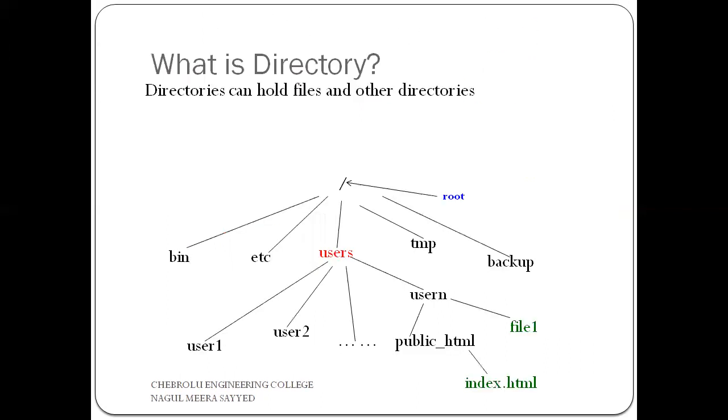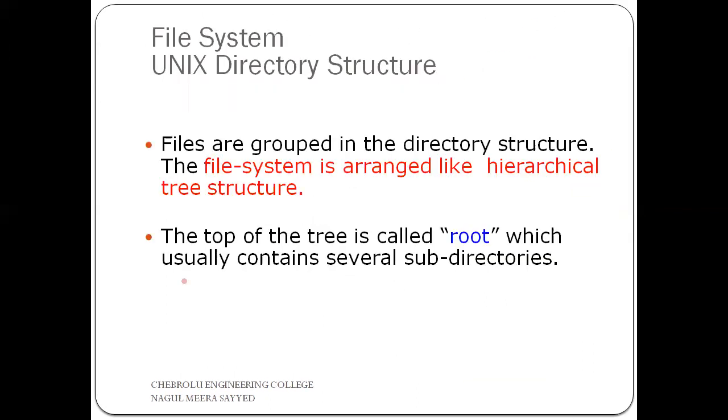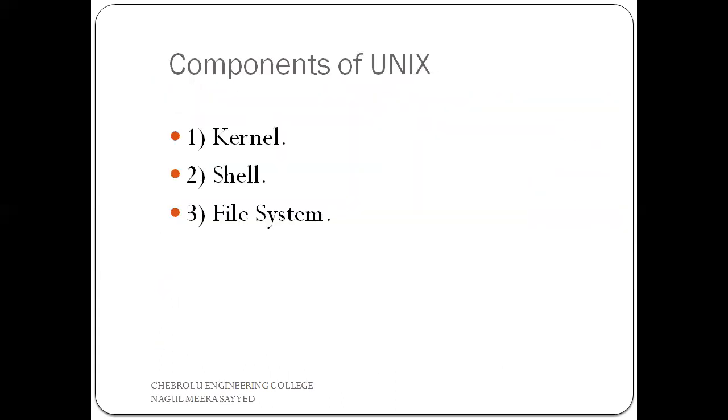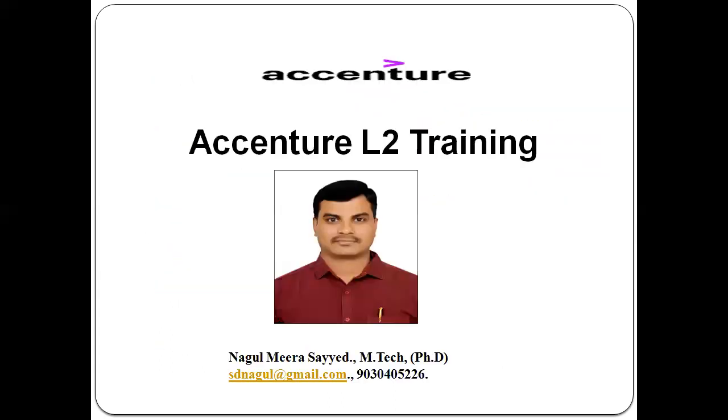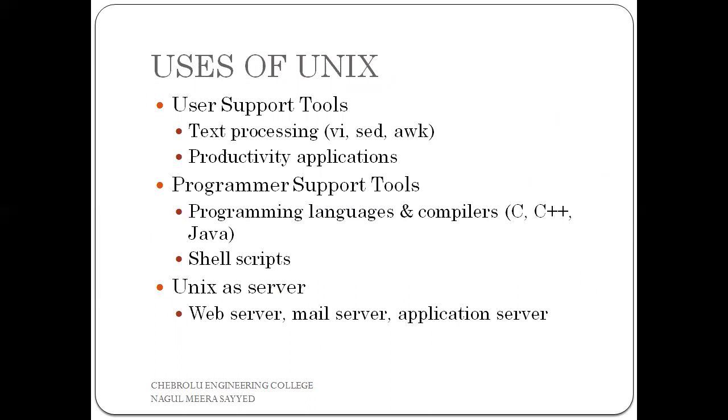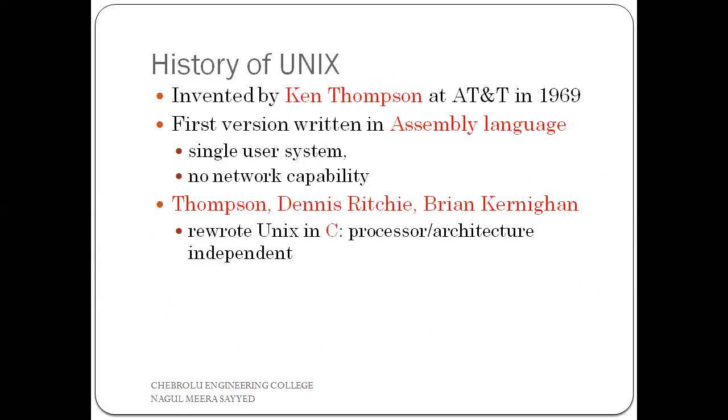So I am recalling again what our discussed topics were. Today we discussed a lot of topics. Those are uses of Unix: user support tools, programmer support tools, and Unix as a server. Next is the history of Unix. The first version of Unix was developed by Ken Thompson at AT&T Bell Laboratories in the 1960s. The first version was developed in assembly language. So it had two drawbacks: it was single user, and had no networking capability.